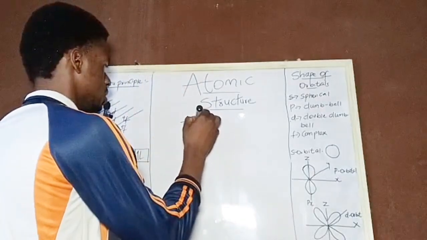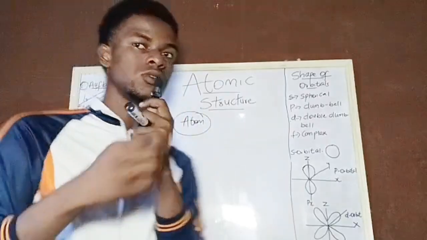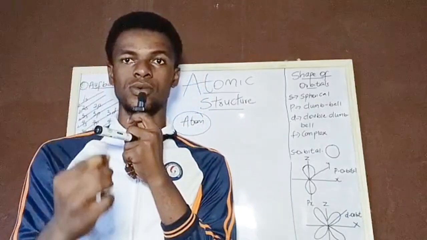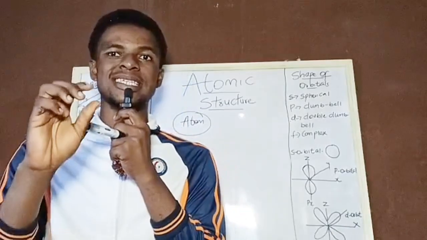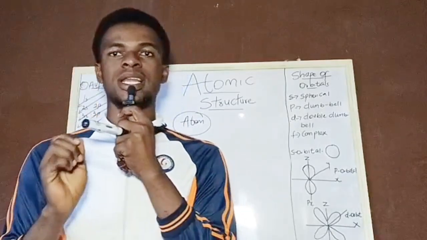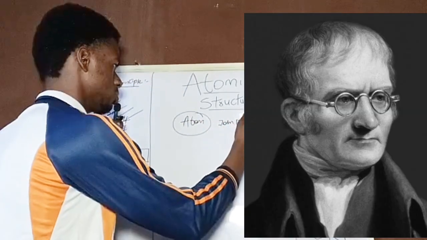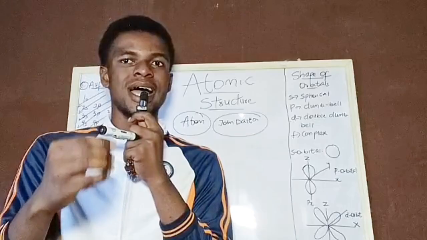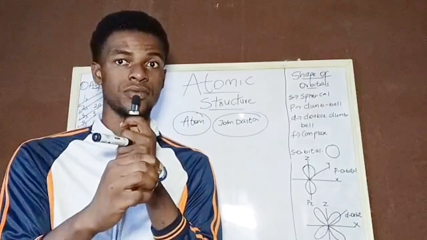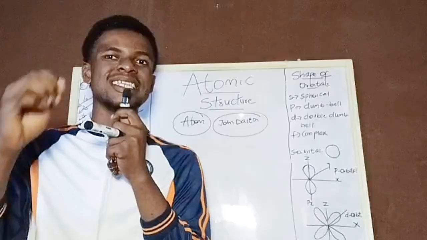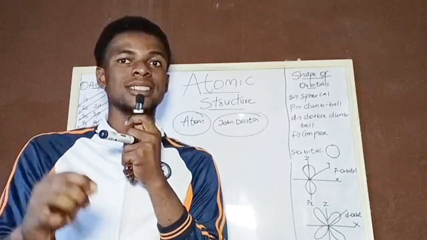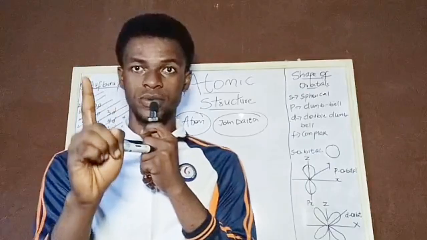What is an atom? An atom is a divisible particle of an element that can take part in a chemical reaction. Now, there's a man they call John Dalton. In the year 1808, he proposed that atoms are like grains of sand. When I say grains of sand, it means that atoms are indivisible. He said in his theory that an atom is an indivisible particle of an element. Now, that is wrong. I'm going to prove it to you.